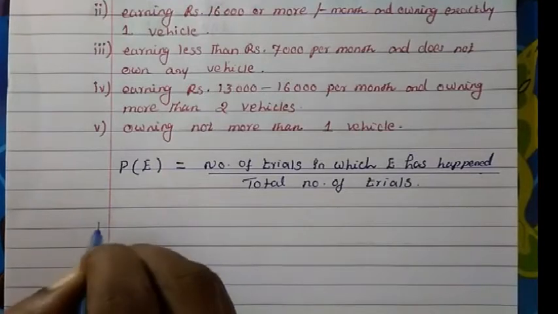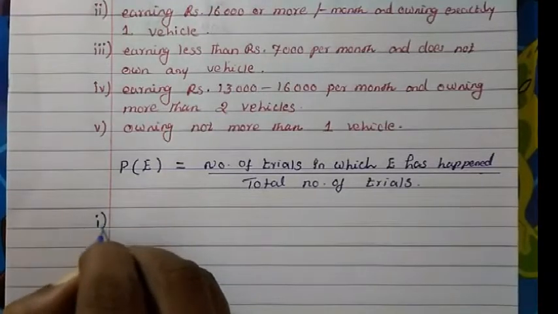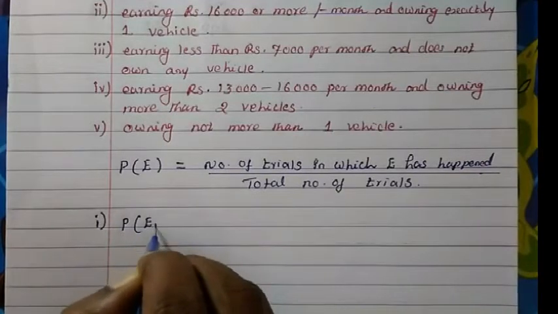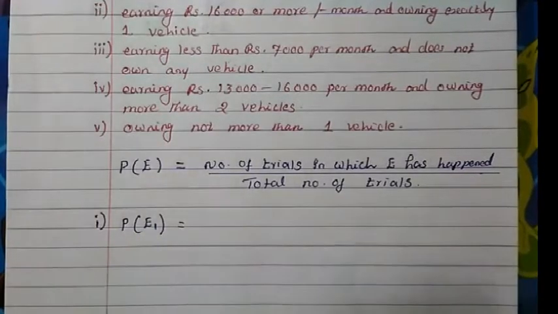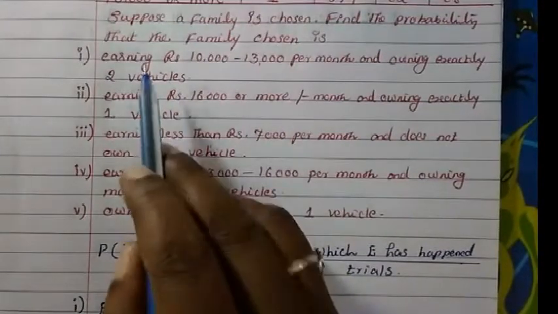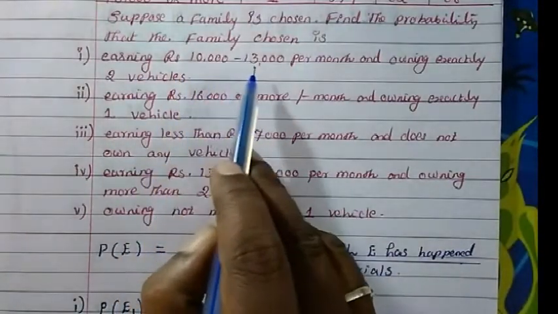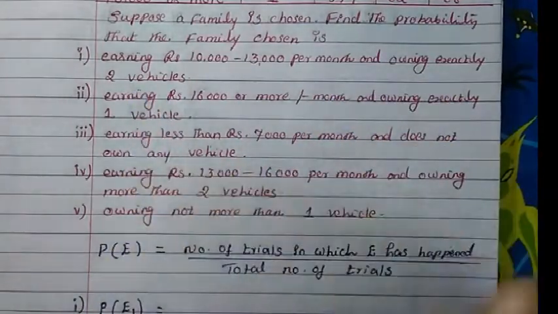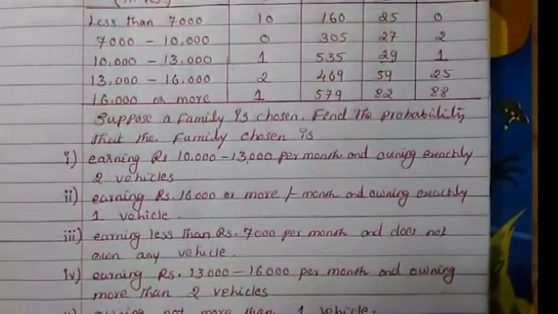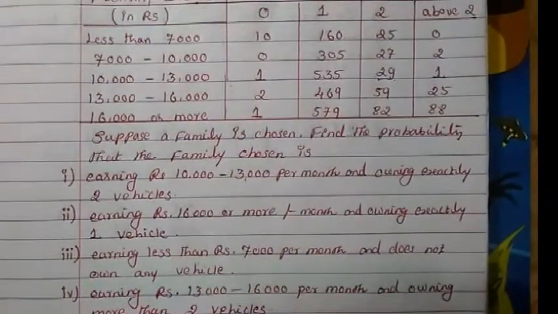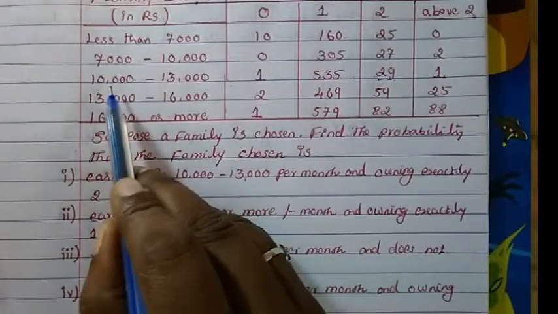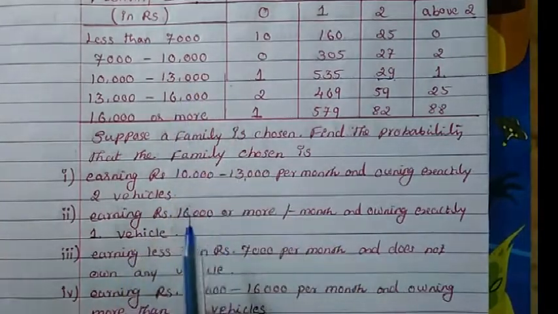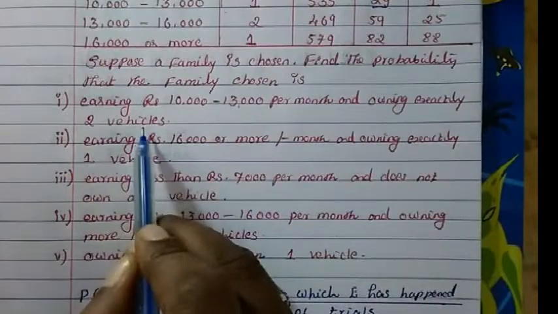So let's take event 1, and the probability of event 1. Event 1 is earning rupees 10,000 to 13,000 per month and owning exactly 2 vehicles. So let's see. Here we have 10,000 to 13,000 they are earning, and owning exactly 2 vehicles.